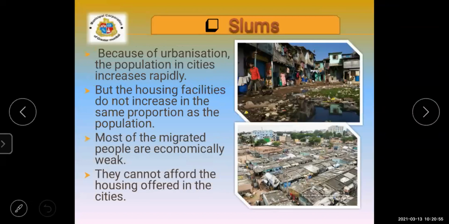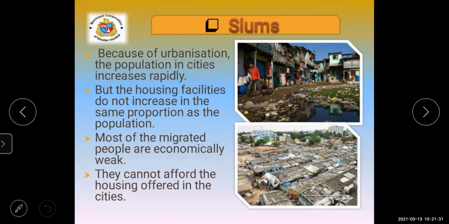First is about the slums. Yes, because of urbanization, the population in the city increases and keeps on increasing rapidly. Due to that, what happened? Housing facilities are not in proper proportion over there, as compared to the population. Then when the people migrate from village to city, what happens here? As soon as they migrate, they are not getting a job appropriate for their position.